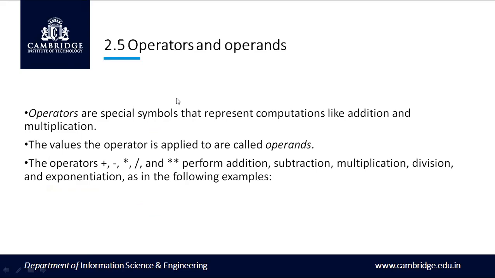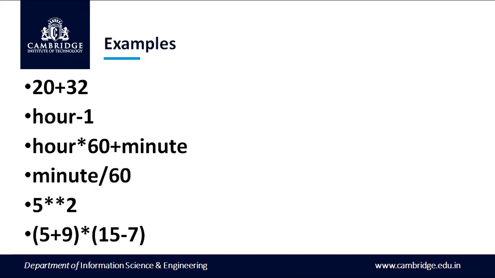Next topic, operators and operands. Operators are special symbols that represent computations like addition and multiplication. The values the operator is applied to are called operands. Here you can see the operators plus, minus, multiplication, division, and the power symbol, which is represented by two star symbols. They perform addition, subtraction, multiplication, division, and exponentiation. These are some examples of using operators and operands.